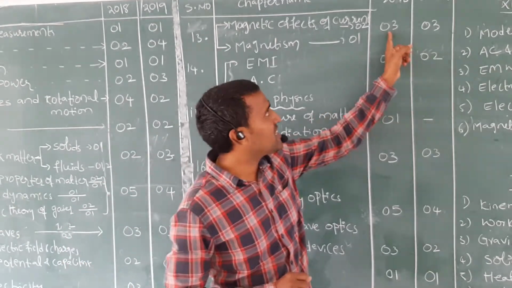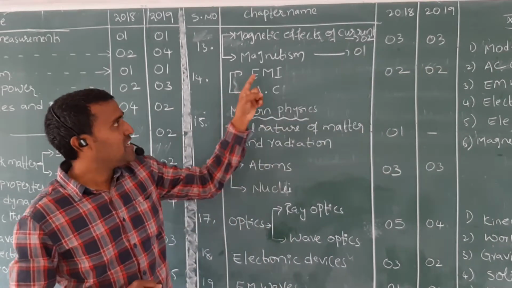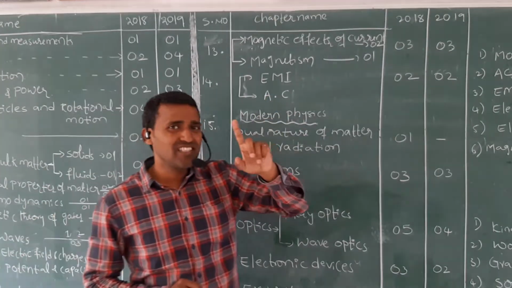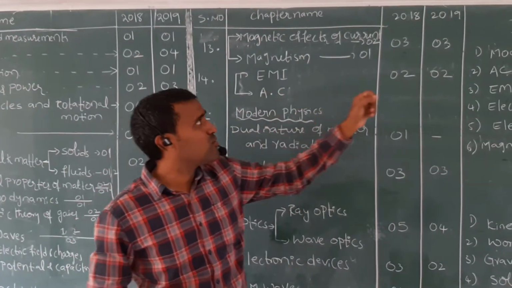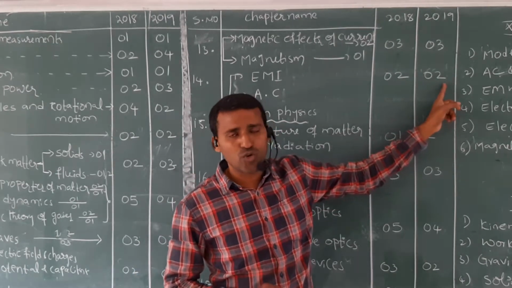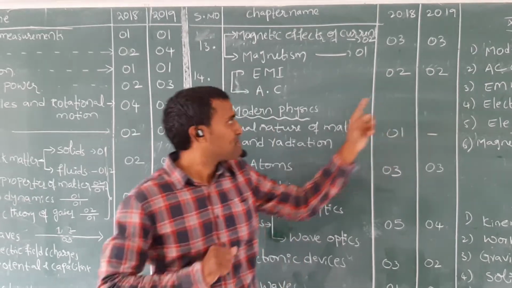Next, EMI and AC. We can consider them as one chapter. From these two topics they gave 2 questions in 18 and 2 questions in 19, so they maintain 2 questions.